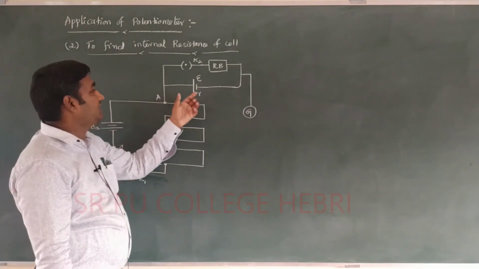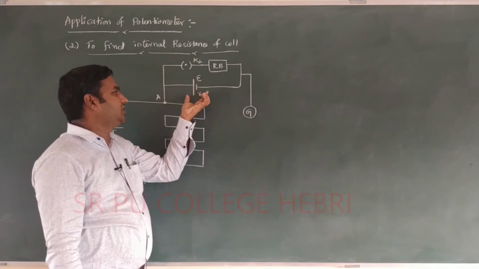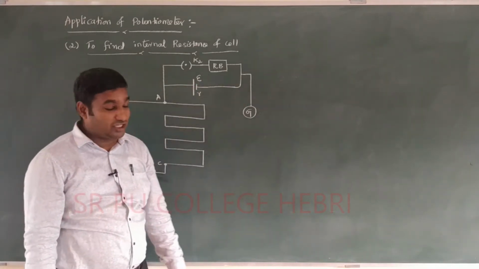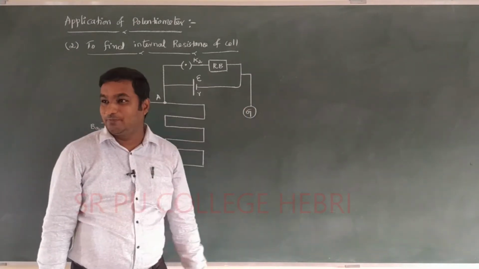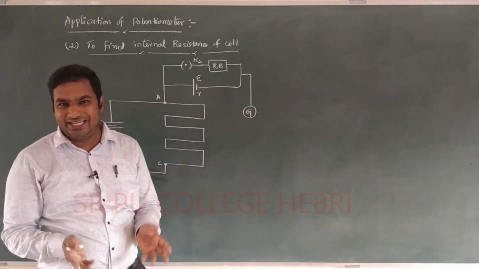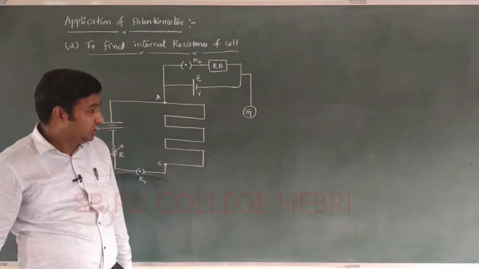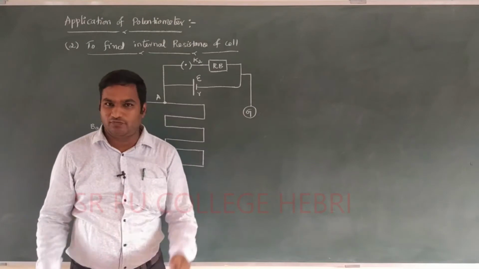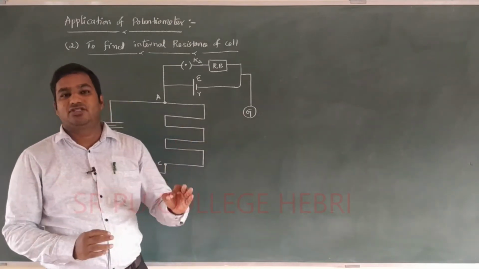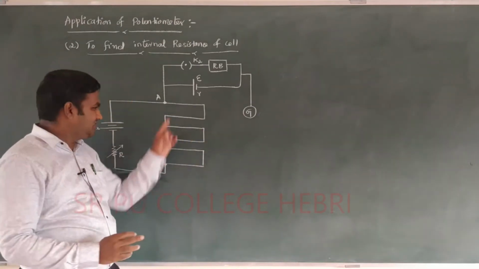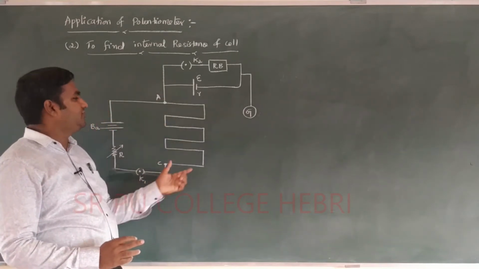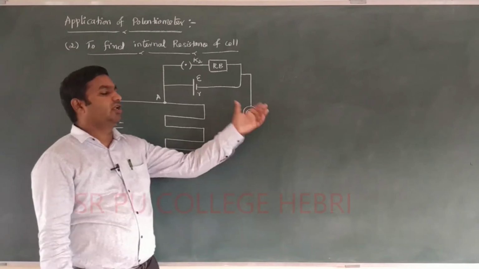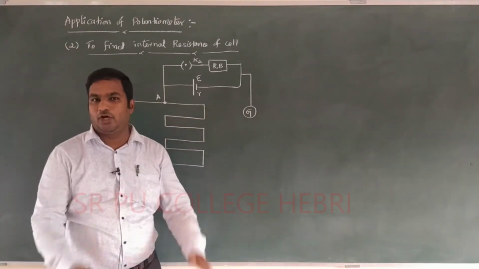Again, terminal A is connected to the cell of EMF E and internal resistance r, that you have to calculate, and these two combined together are connected to the galvanometer. This galvanometer is connected to a slider, the jockey I already told, and by using that jockey with the help of the galvanometer you have to find the balancing length by considering the null point. The null point is a particular point between A and C on the length of the wire where we get zero deflection in the galvanometer, that we call the null point.